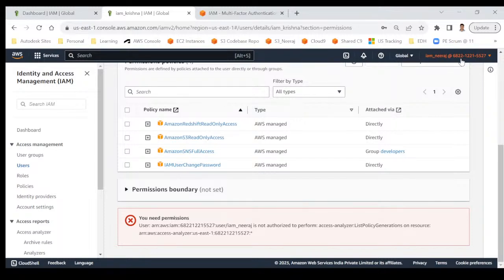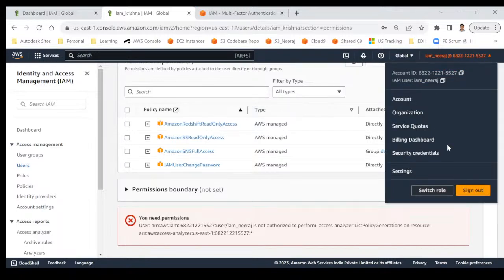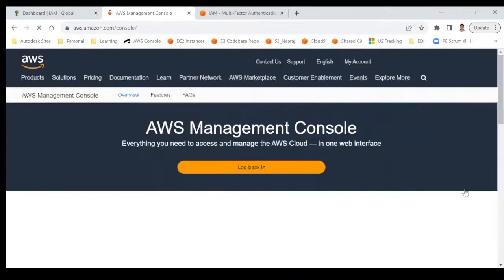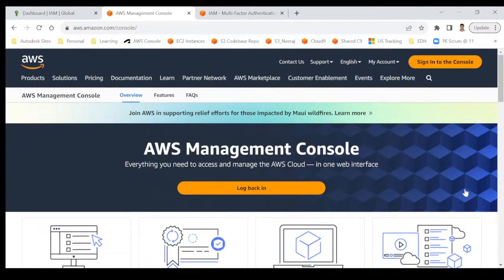So I can do one thing. I can log in back as a root user, and then we can do everything. Okay. So it depends actually. If you are creating users, creating groups, giving some permission, you should log in as a root user because these are root level stuff. But if you are doing a development activity, you are running some code, you are reading the data, that means you are working as a developer. In that case, you should log in as an IAM user. So I'm logging in back as a root user, so I can perform any users, groups, permission related activities.